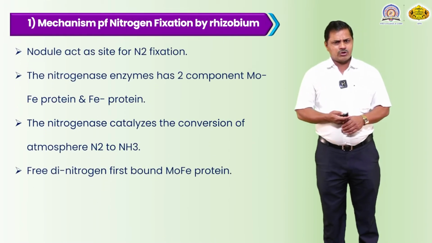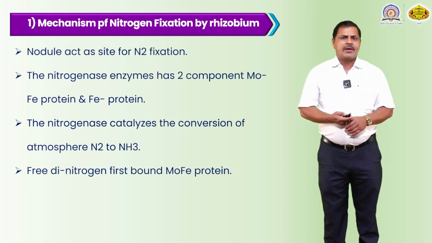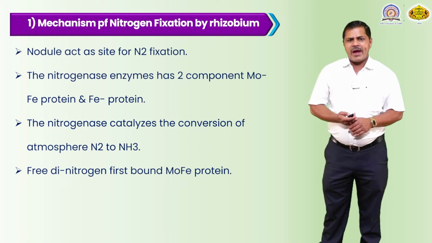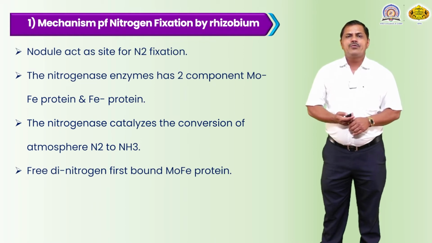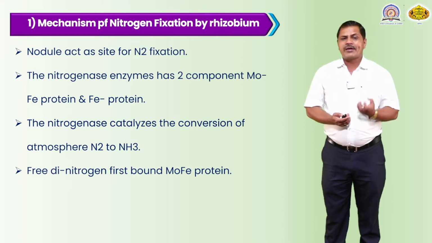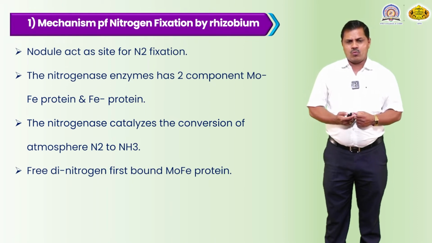Now, the mechanism of nitrogen fixation by rhizobium. The nodule acts as the site for N2 fixation. These are the tumor-like growths on the root surface. Their main function is trapping the gaseous nitrogen inside the root nodule.